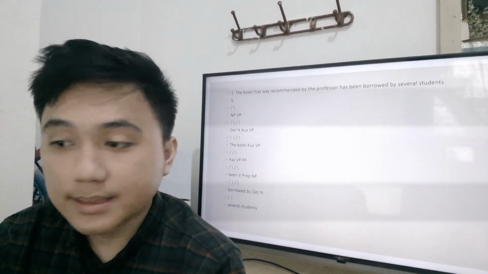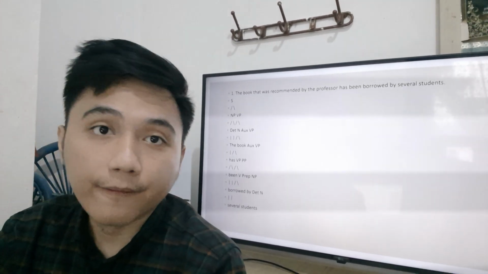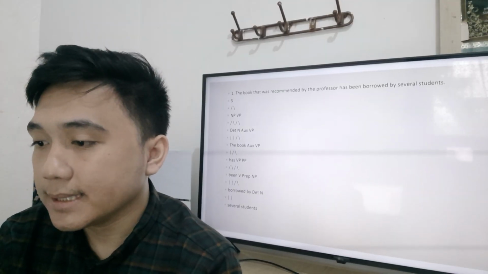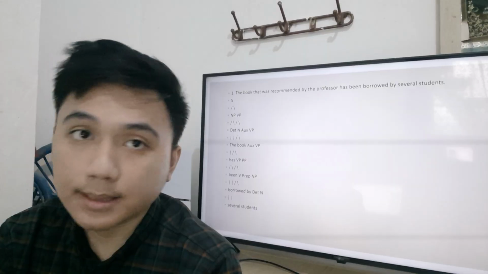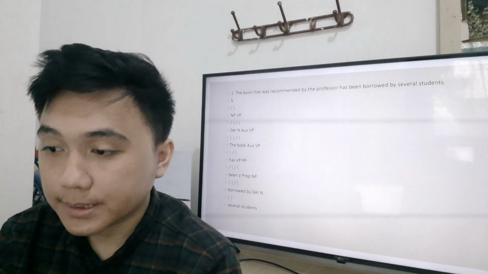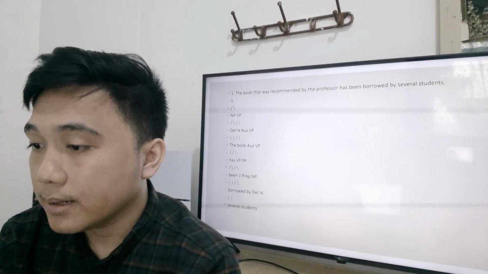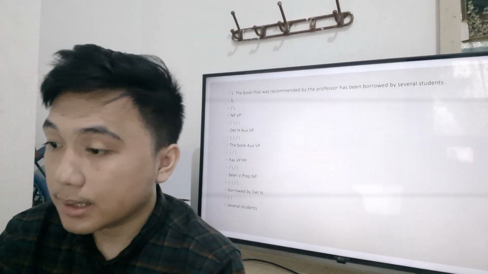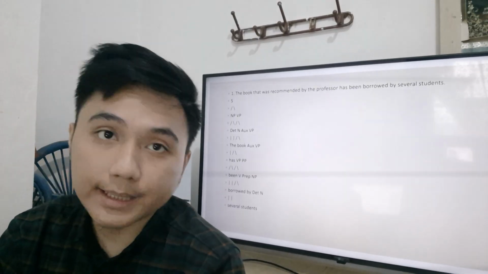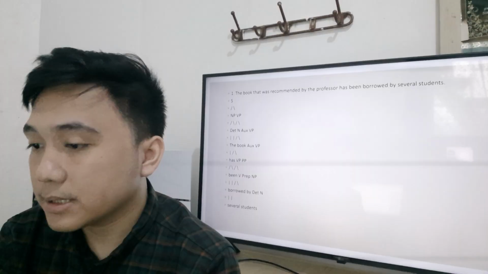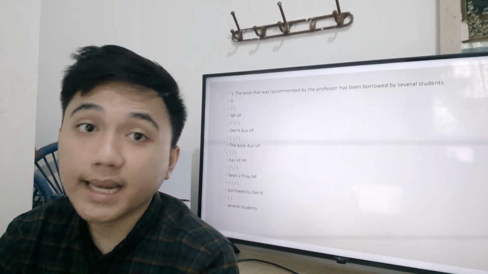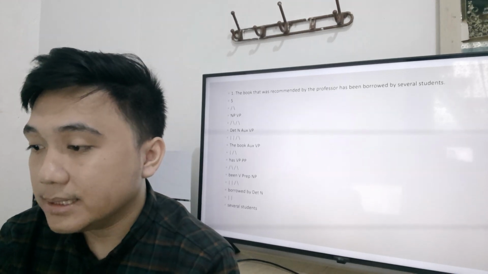And the third is the predicate verb phrase, or VP: has been borrowed by several students. This VP includes auxiliary verbs, has been, the main verb borrowed, and a prepositional phrase, by several students, acting as an adverbial modifier indicating the agent of the action.